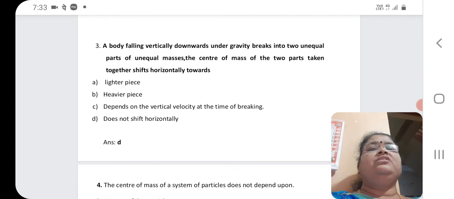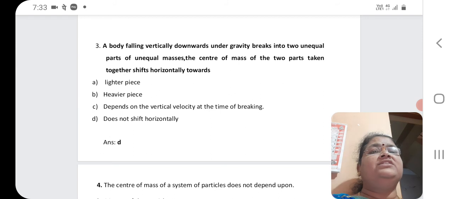Now the third question. A body falling vertically downwards under gravity breaks into two parts of unequal masses. The center of mass of the two parts taken together shifts horizontally towards: option A, lighter piece; option B, heavier piece; option C, depends on the vertical velocity at the time of breaking; and option D, does not shift horizontally. So here option D is the correct answer. It is not going to shift horizontally.